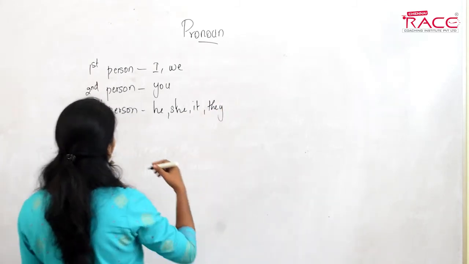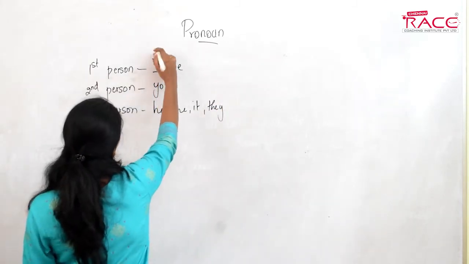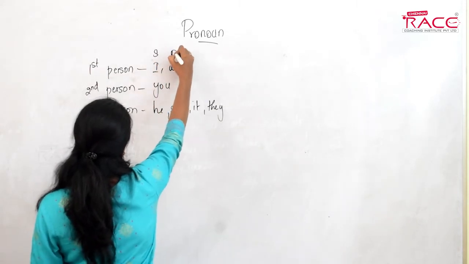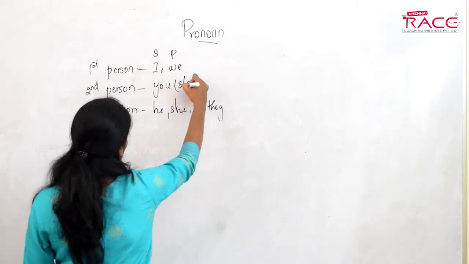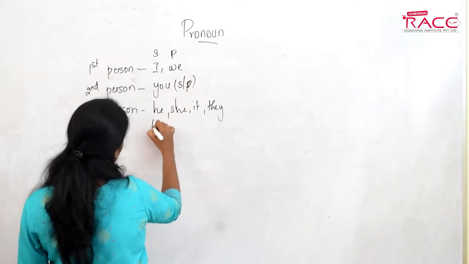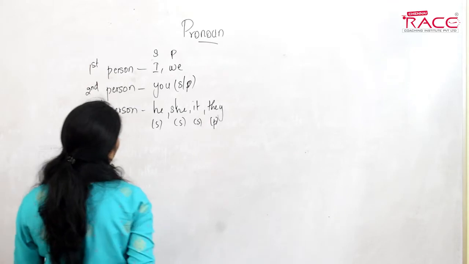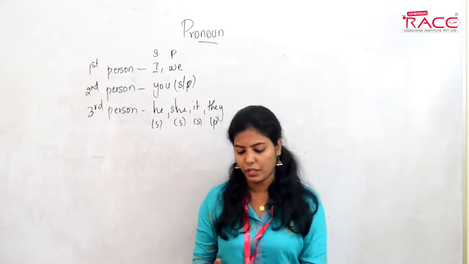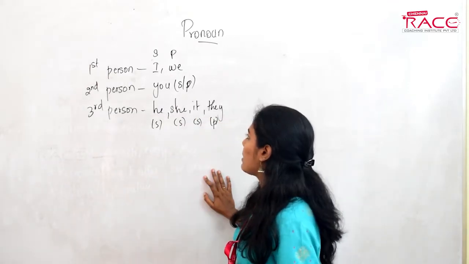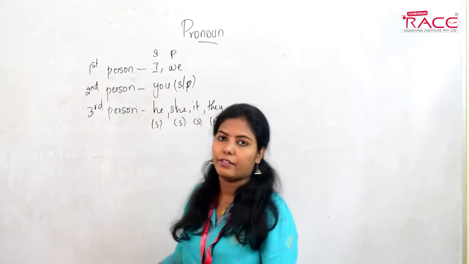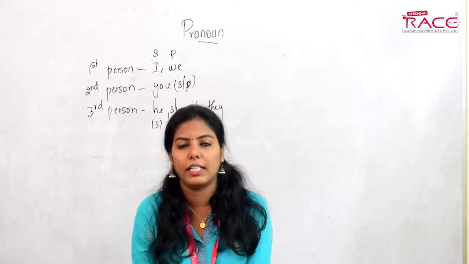Now I'll tell you. I is singular, we is plural. You is used as singular as well as plural. He is singular, she is singular, it is singular, they is plural. These are the differences between themselves. We have you, which is used for singular as well as plural.